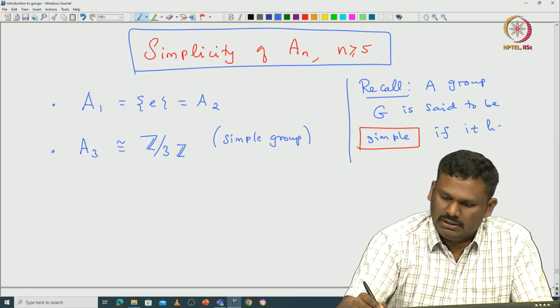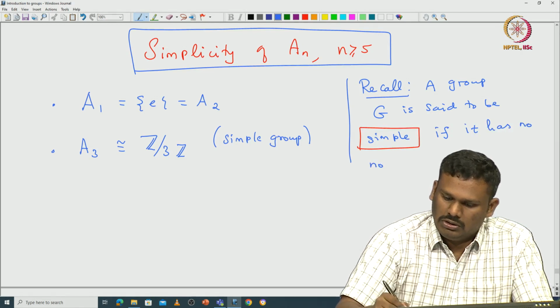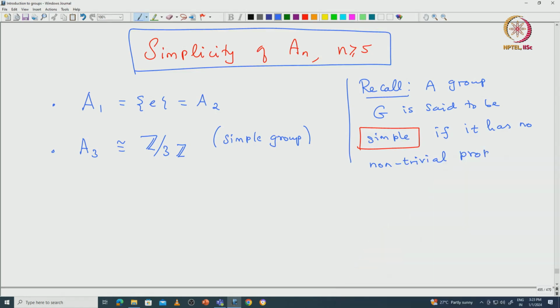Obviously, there are two trivial normal subgroups: one is the trivial group and the other is the group G itself. So, if G is simple, then it should not have any non-trivial proper normal subgroup. Z modulo 3Z is a simple group, that is easy to see.